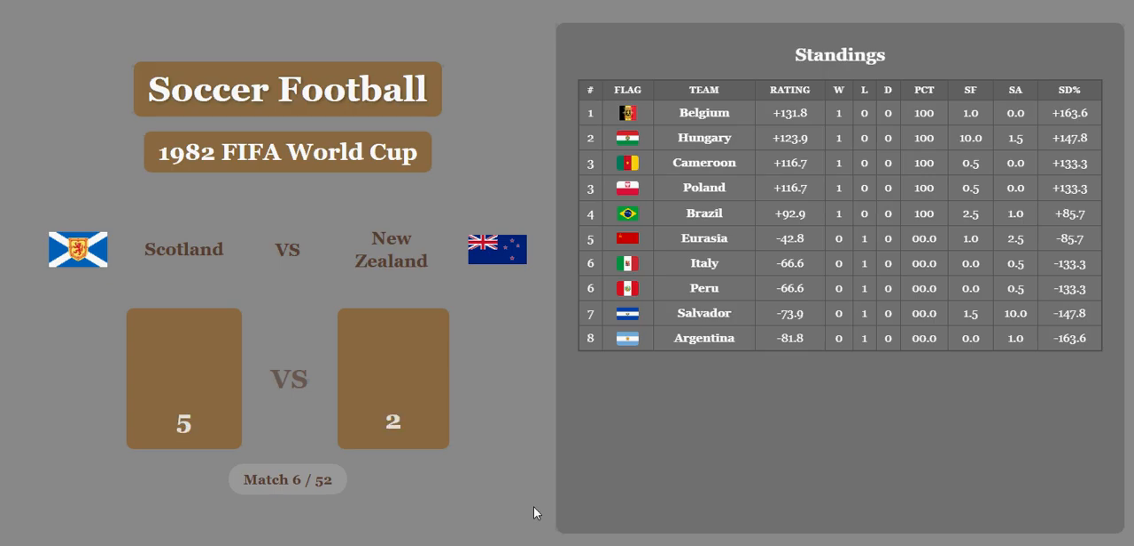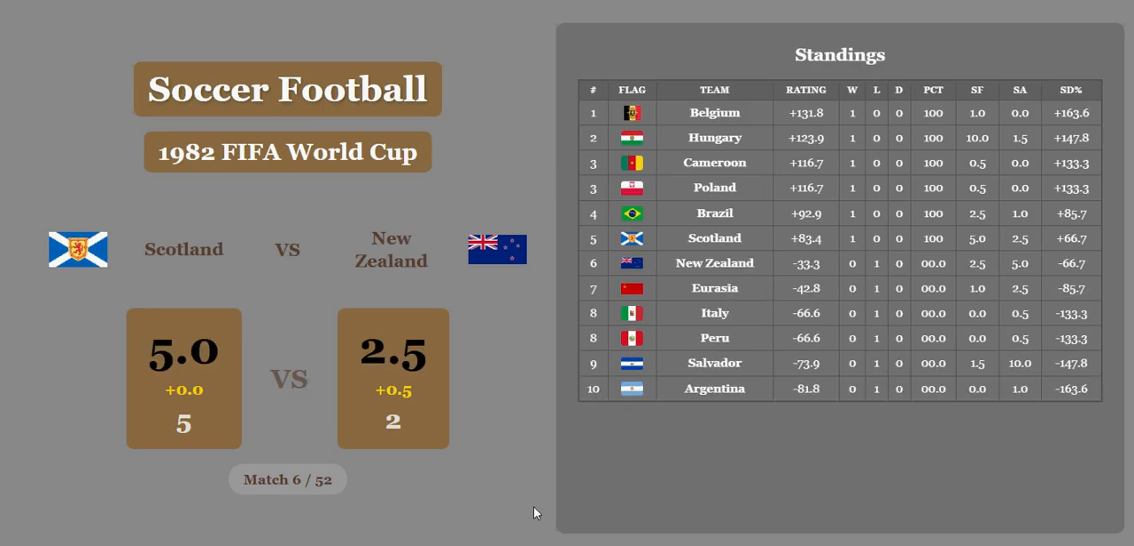Scotland beats New Zealand 5-2, and New Zealand will cut the lead in half with that economic difference, but Scotland with a big win is in 5th place now, New Zealand in 6th.